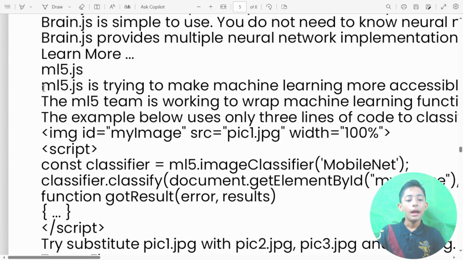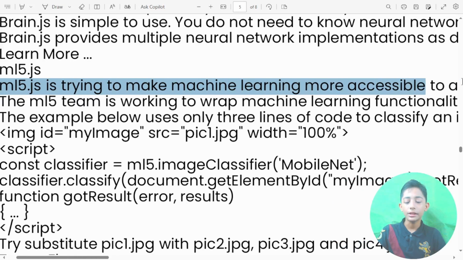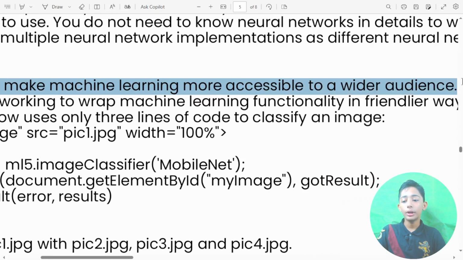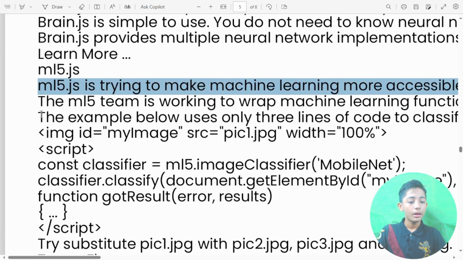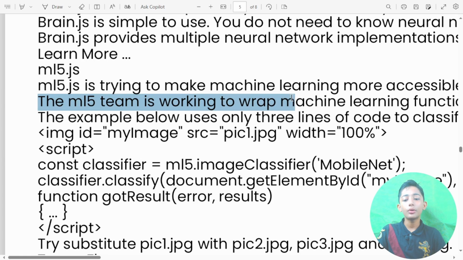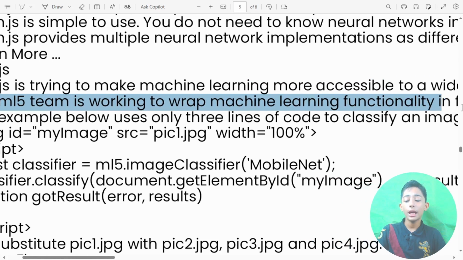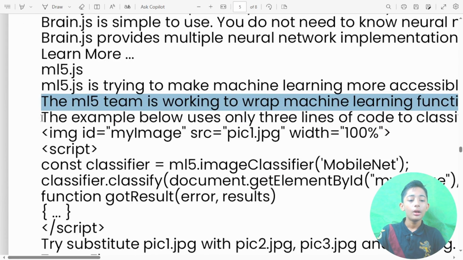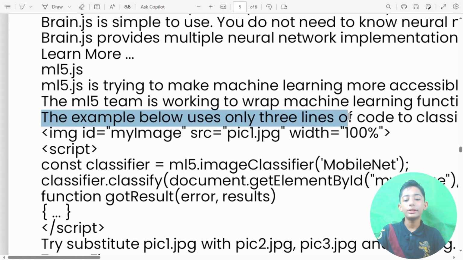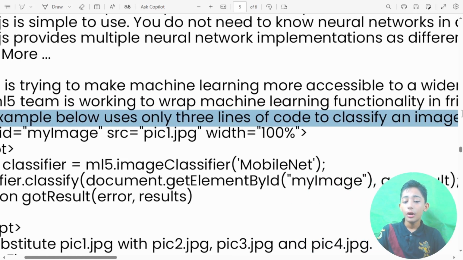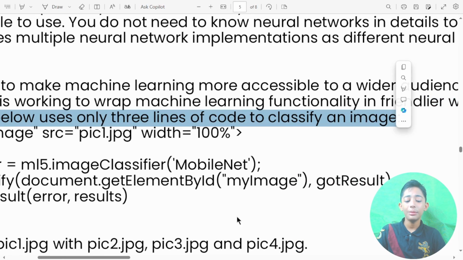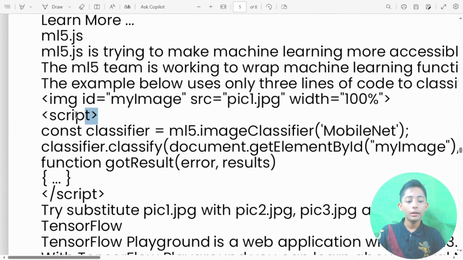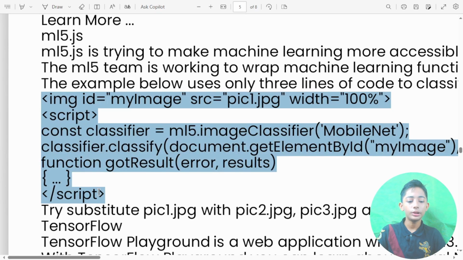Learn more about ml5.js. What is that? ml5.js is trying to make machine learning more accessible to a wider audience. The ml5 team is working to wrap machine learning functionalities in friendlier ways. For example, the one below uses only 3 lines of code to classify an image. This is in JavaScript. Let me show you.